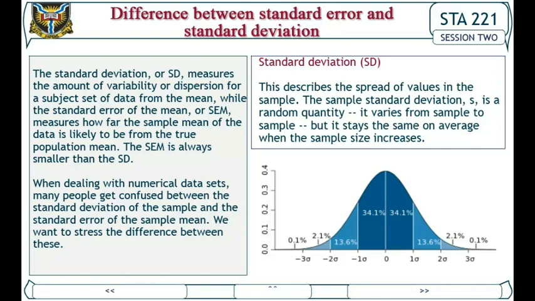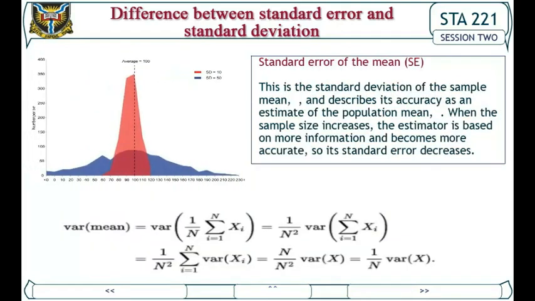Standard deviation, SD. This describes the spread of values in the sample. The sample standard deviation S is a random quantity. It varies from sample to sample, but it stays the same on average when the sample size increases. Standard error of the mean, SE. This is the standard deviation of the sample mean and describes its accuracy as an estimate of the population mean. When the sample size increases, the estimator is based on more information and becomes more accurate, so its standard error decreases.